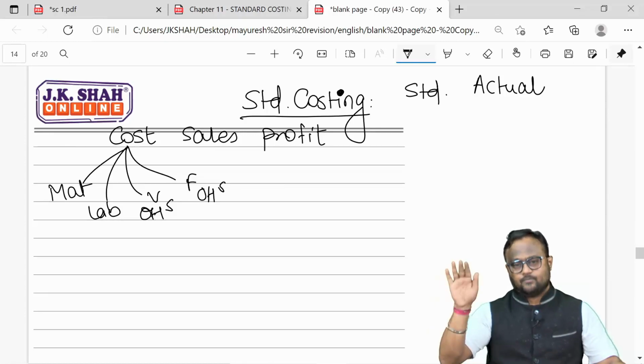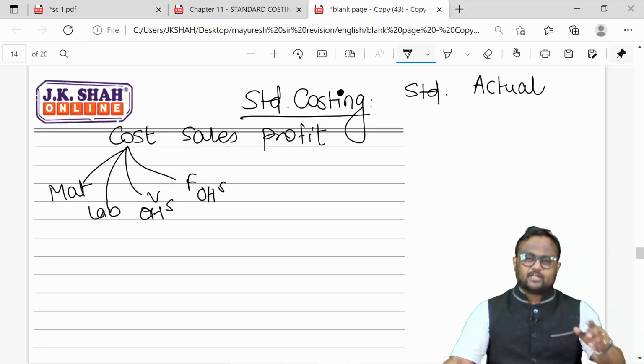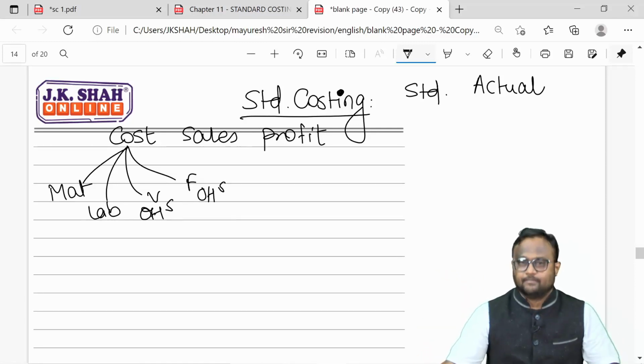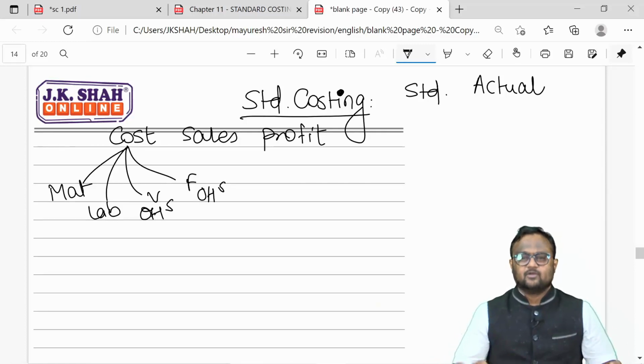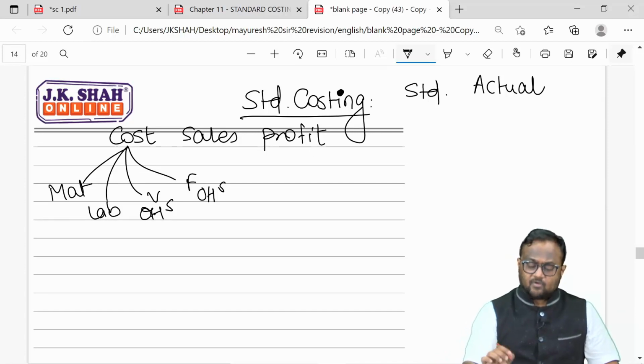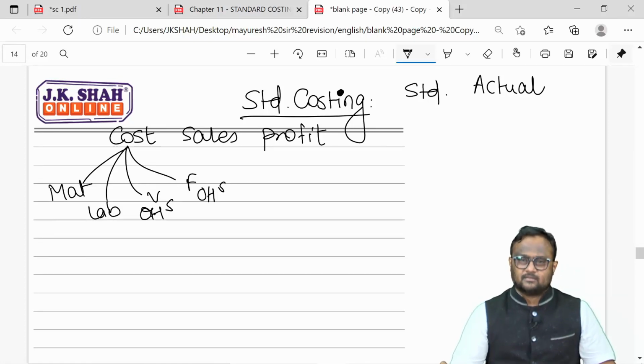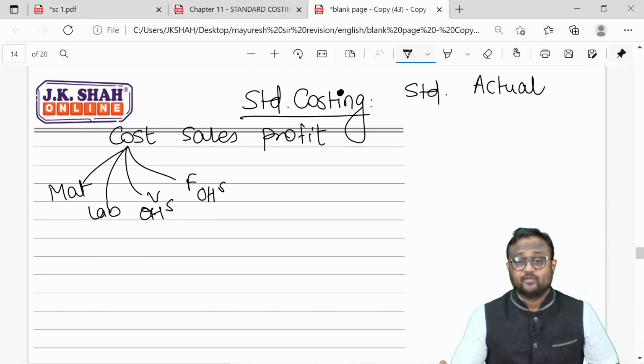All three will go up and down with increase and decrease in the quantity structure. So the variance calculation is almost the same. Fixed cost variance calculation is totally different because the concept is different. Then we can also have sales variances as well as profit variances. Profit variances are not generally expected at CA Inter level, but you never know. We have done one question based on profit variance also to cover the profit variance part.